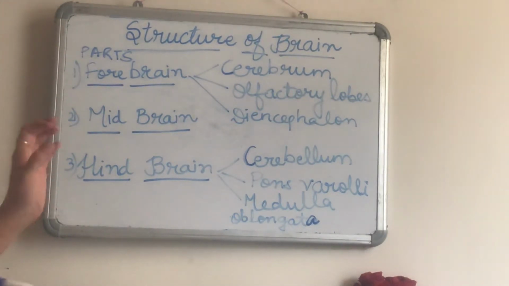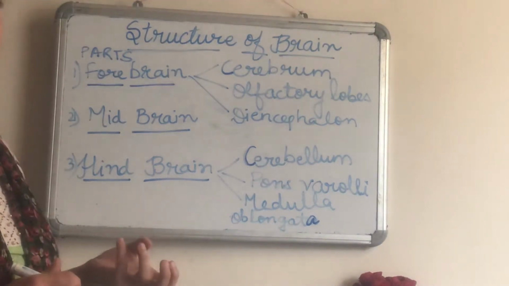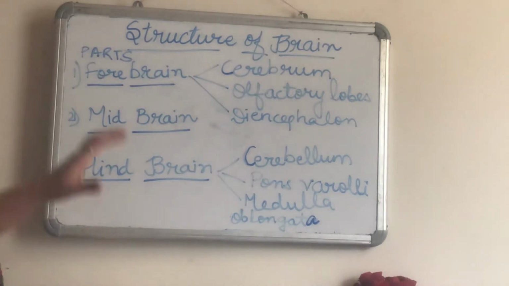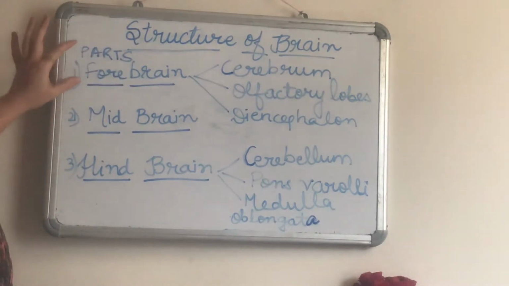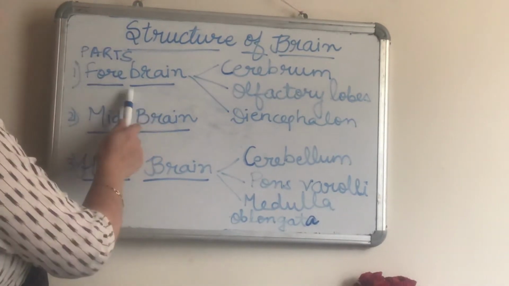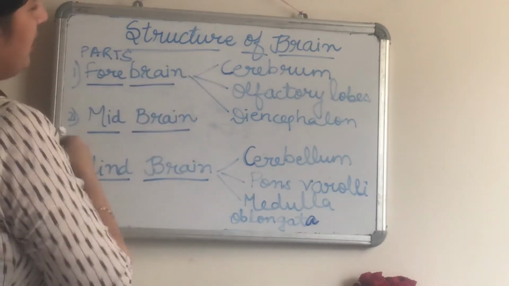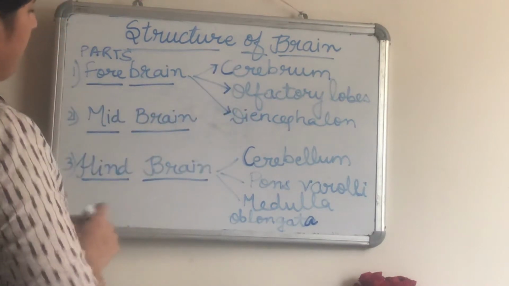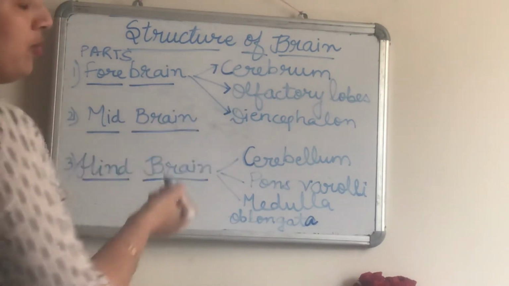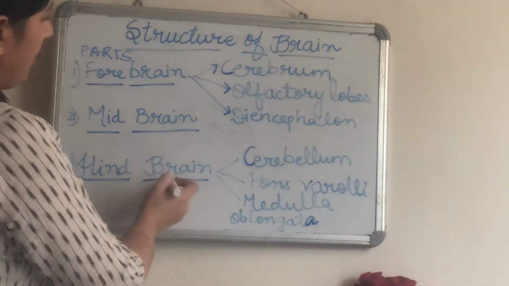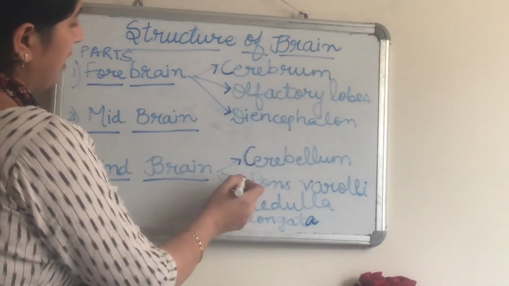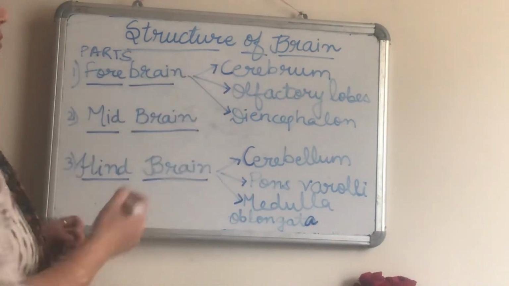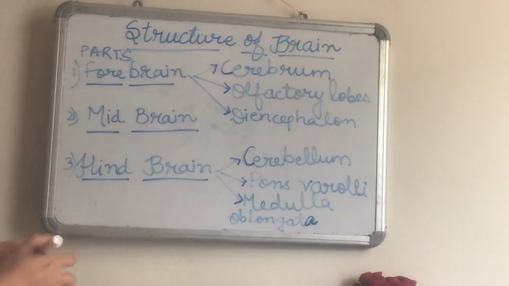It is very well protected in your cranium or the skull, and it has three meninges in which cerebrospinal fluid is there. Now if I talk about the structure of the brain, then there are three major parts of the brain. First is the forebrain, which is further divided into cerebrum, olfactory lobes and diencephalon. Then is the midbrain, and finally third is the hindbrain, which has further parts: cerebellum, pons varolii and medulla oblongata. Now one by one we will discuss these parts of the brain.